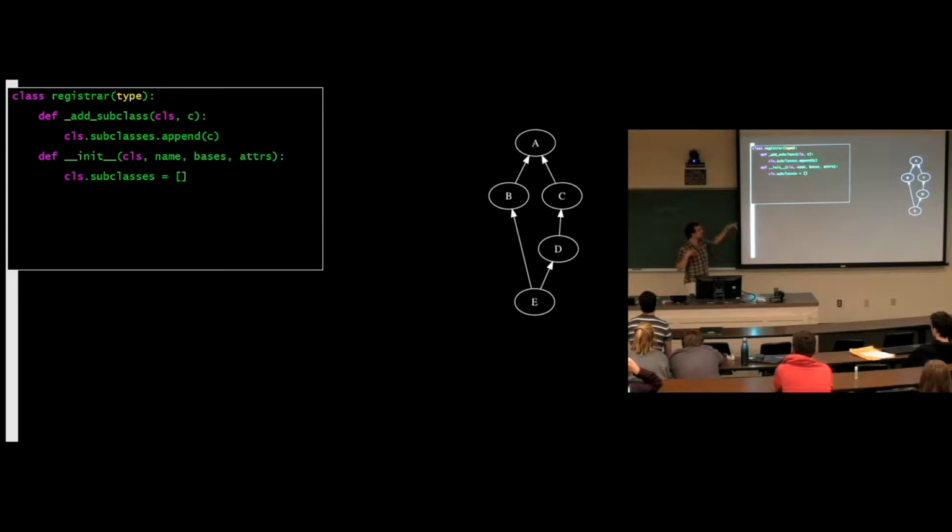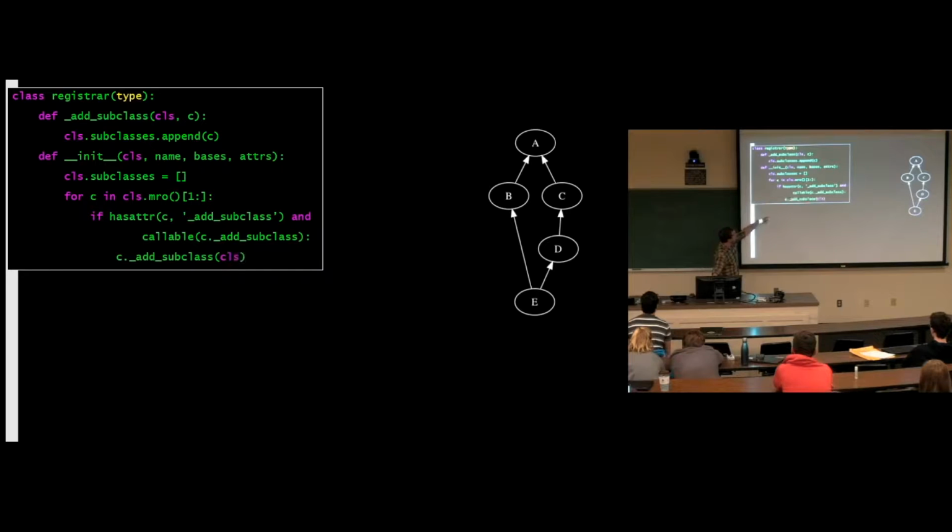So this is a class field, which belongs to instances of the metaclass. And then for every class in this instance's MRO, basically, for every class that is above this class in the inheritance hierarchy, add this class to that class's subclasses list.